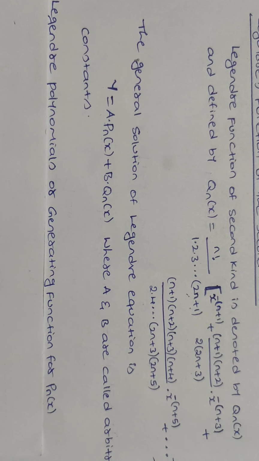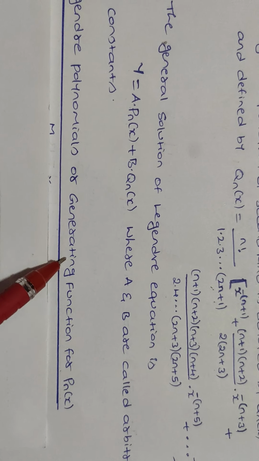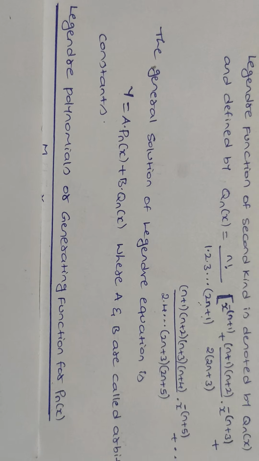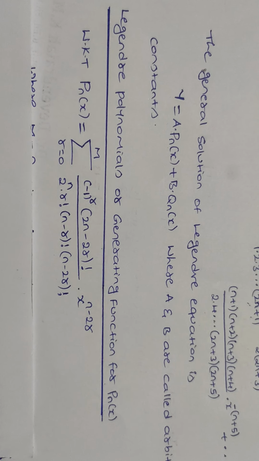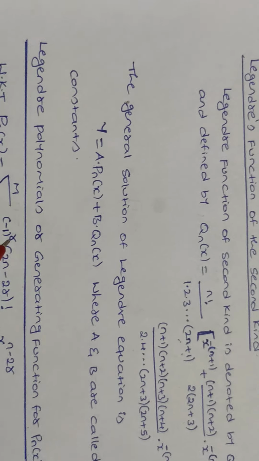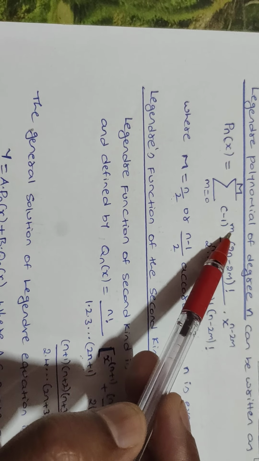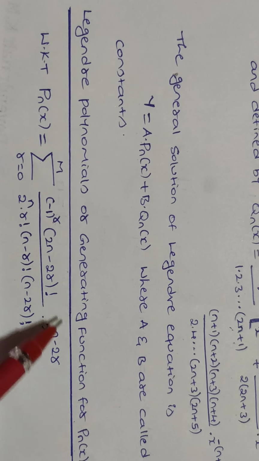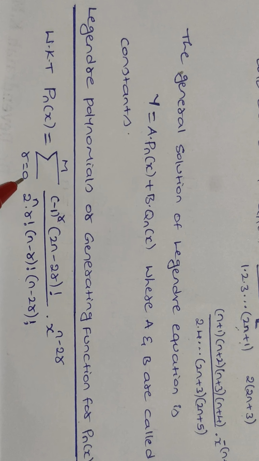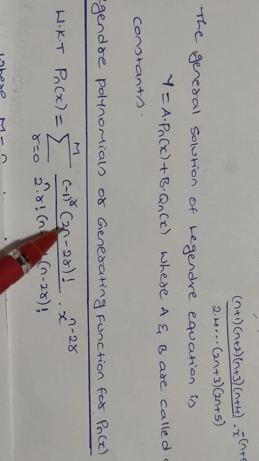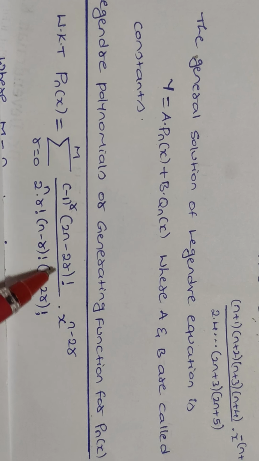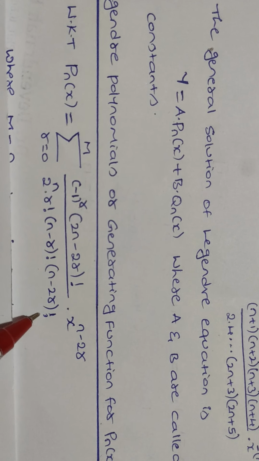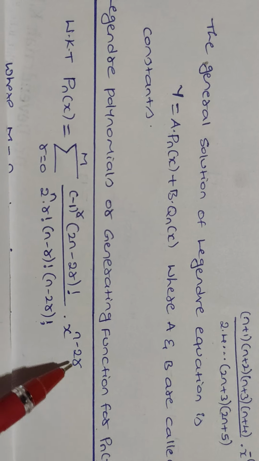As we know, Legendre polynomials are called the generating function for Pn of x. So here if we change the variable m as r, we write the generating function as summation of r equals 0 to M of (minus 1) to the power r into (2n minus 2r) factorial divided by 2 to the power n into r factorial into (n minus r) factorial into (n minus 2r) factorial into x to the power n minus 2r.